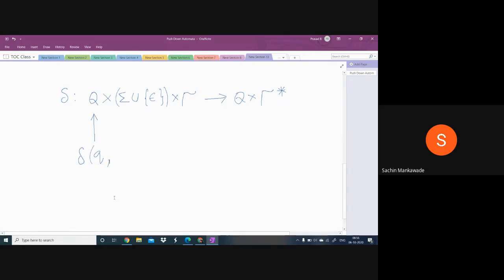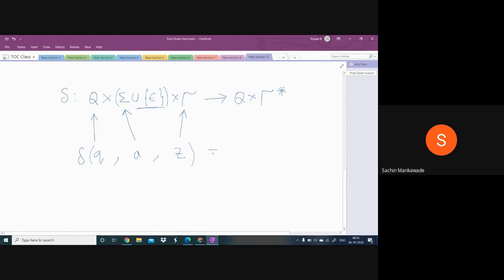Okay, guys, come back. Here, this Q means in every transition, it takes a state. Let Q be the state. And forget about this for a while, we will see this later. Sigma represents an input symbol, so it takes an input symbol. It takes a state and input symbol in every transition. And here it is the stack symbol. It takes a stack symbol. Let Z be the stack symbol.